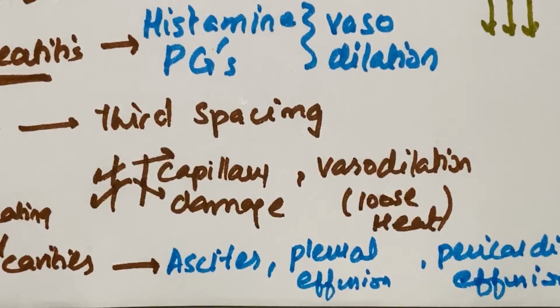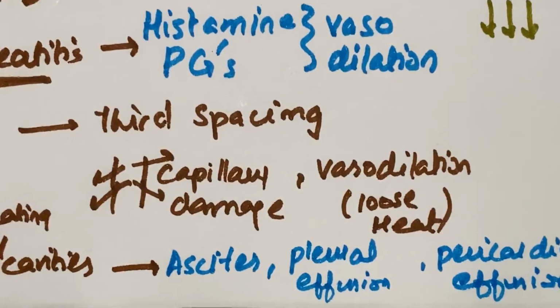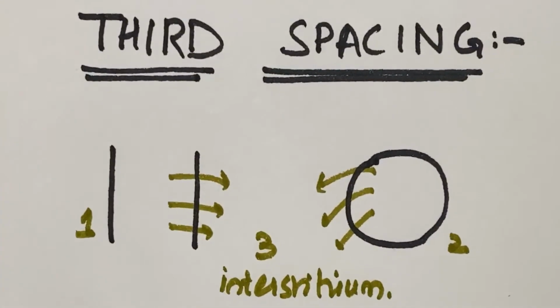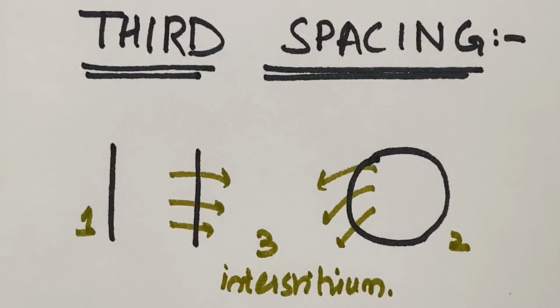So basically, returning to the basic concept of third spacing, there is loss of fluid, just a summary of the whole discussion, from the vessels and the cells into the interstitium. Increased fluid in the third space, that's why it is called third spacing.